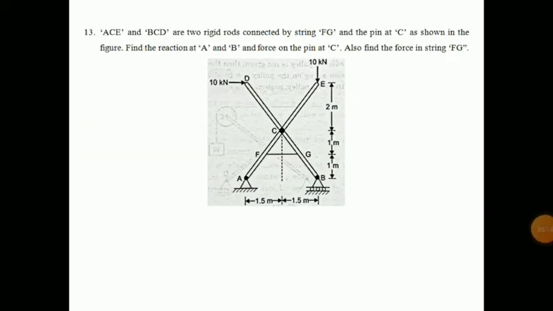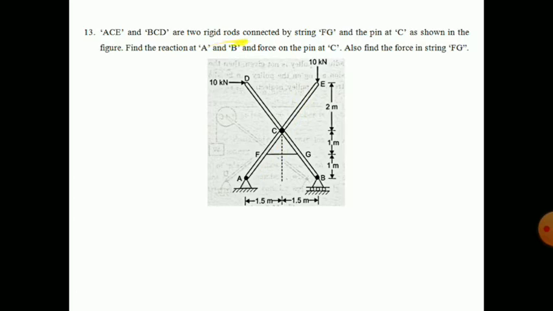Let us see one problem on the frames. This is example number 13. You can refer to it in the question bank which I have already provided. ACE and BCD are two rigid rods.